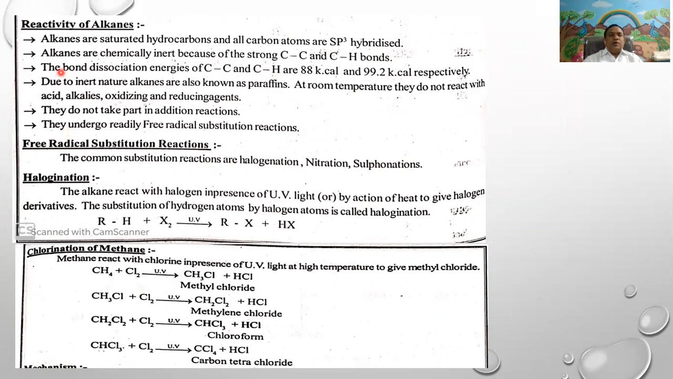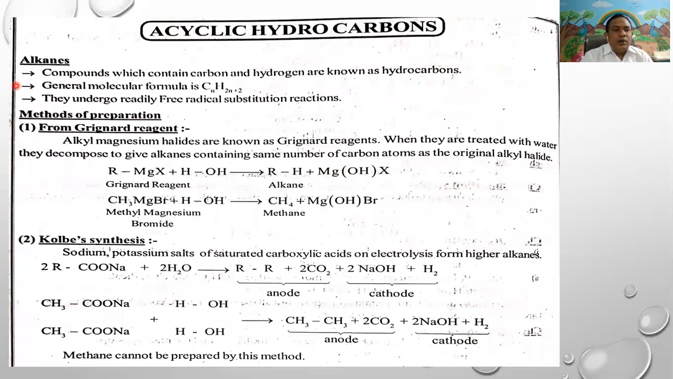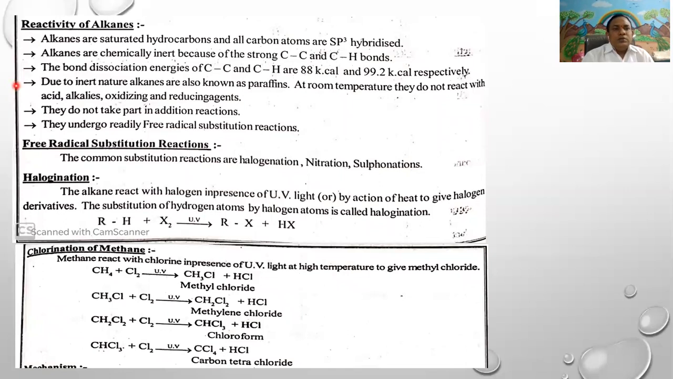Then, reactivity. Before that, alkanes are saturated hydrocarbons. In alkanes, each carbon satisfies its valency with 4 sigma bonds and undergoes sp3 hybridization.